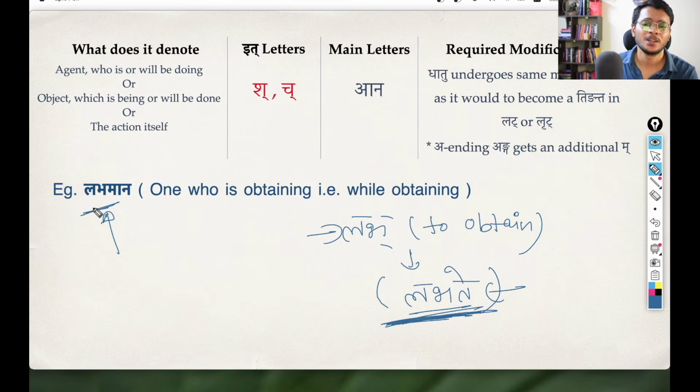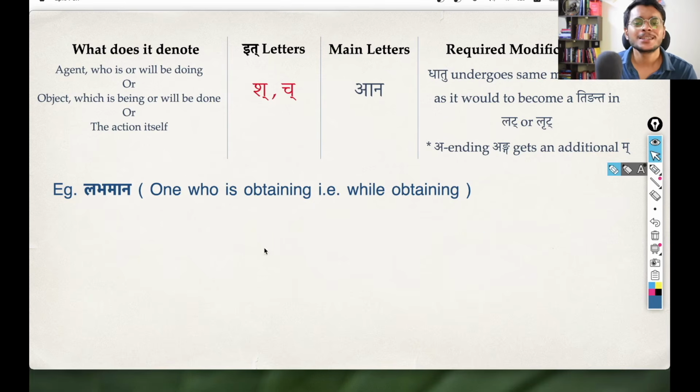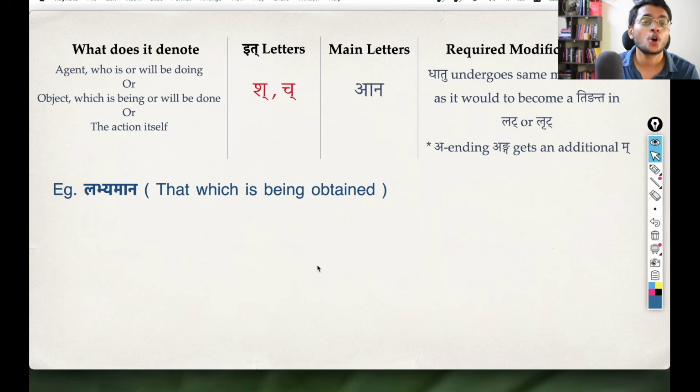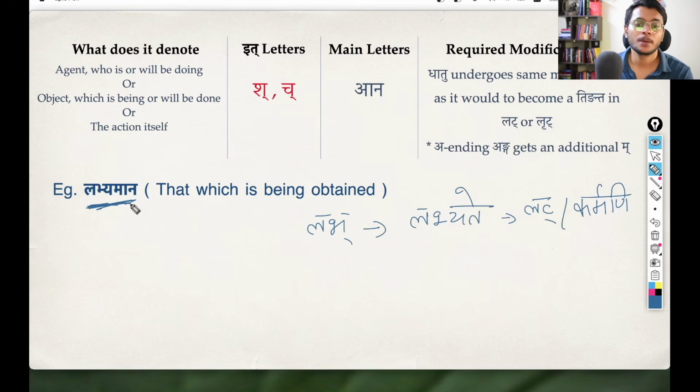Okay, so in that same way, this pratipadika will take the same vibhakti, vachana, ling form as its associated namapada, the noun. Okay, so I hope this is also clear. And again, this is denoting the agent, the karta who is obtaining, right? We can denote the object also using Shanach Pratyaya, that which is being obtained. So this labhyamana is just the replacement of the labhyate, that is the lat lakara form in karmani prayoga, coming from the same labh dhatu. So labhyate, that which is being obtained, same thing this labhyamana is given. That which is being obtained.